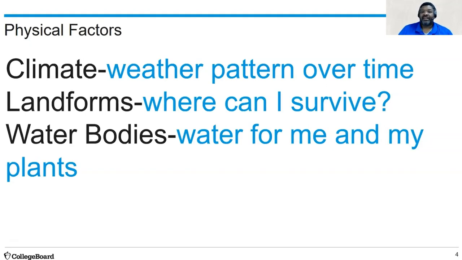Landforms. Where can I survive? People tend to live on areas where they can grow crops or where there's sustainable natural resources that can sustain human life. Water bodies. Where can I access fresh water? Water for me and water for my plants.